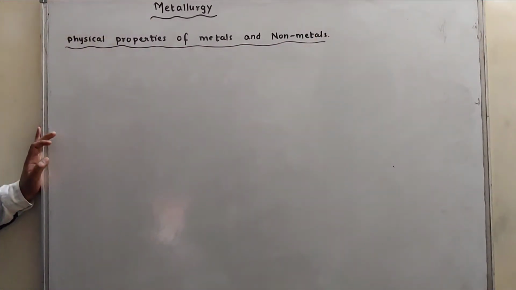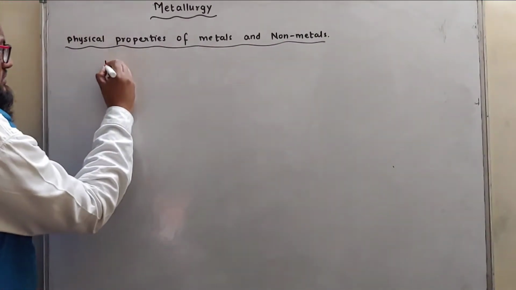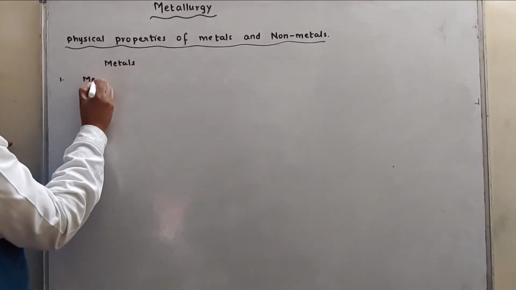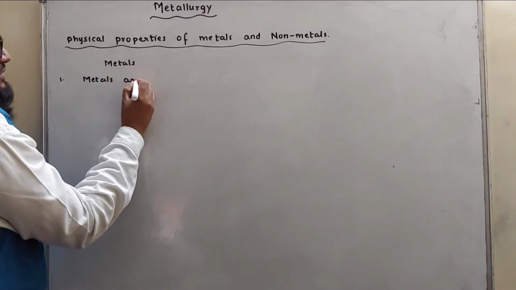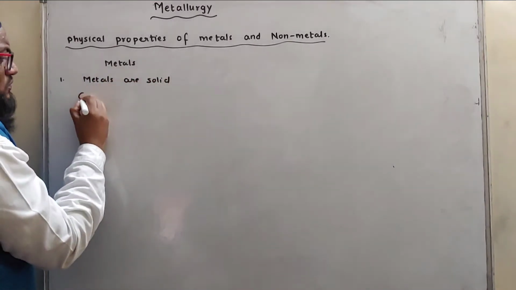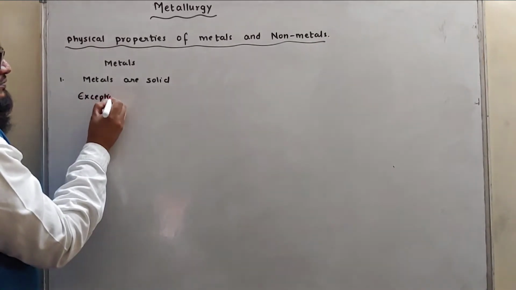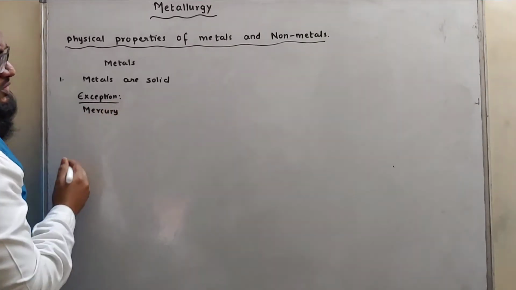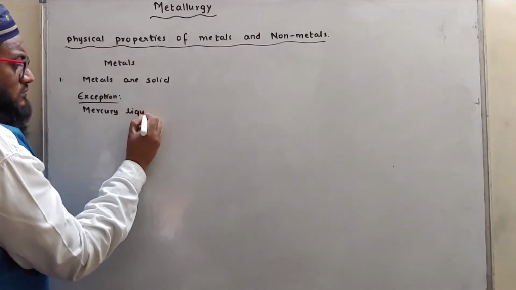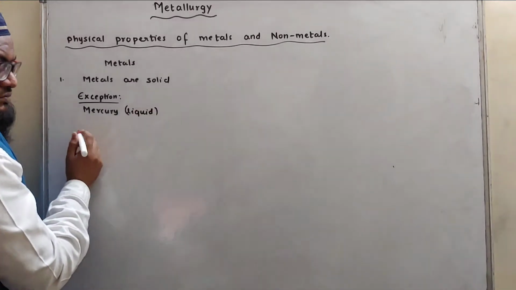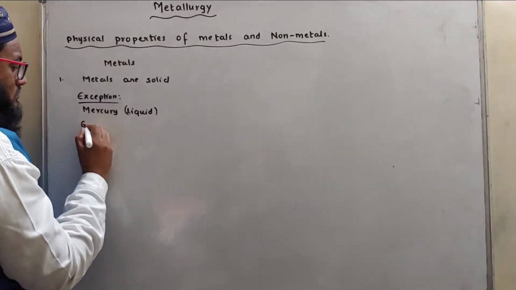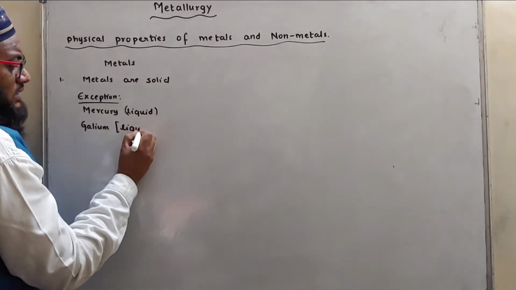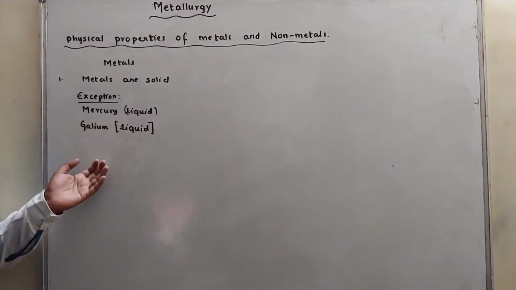Now, physical properties of metals and non-metals. Metals are solid. There are some exceptions. What are the exceptions? Mercury. Mercury is in liquid state, as well as gallium, which is also in liquid state. Mercury and gallium are in liquid state.